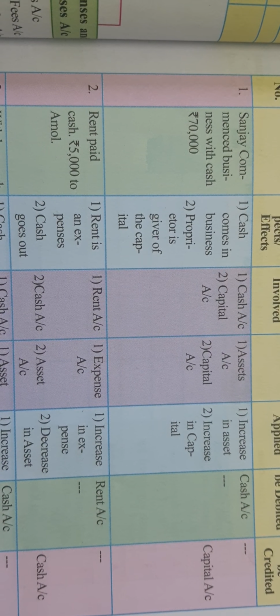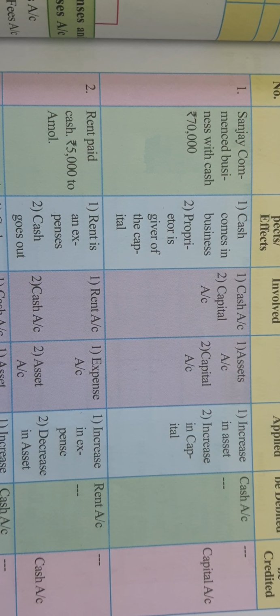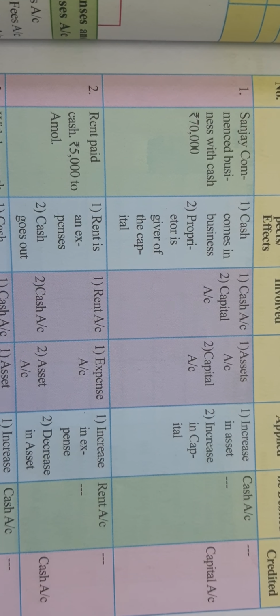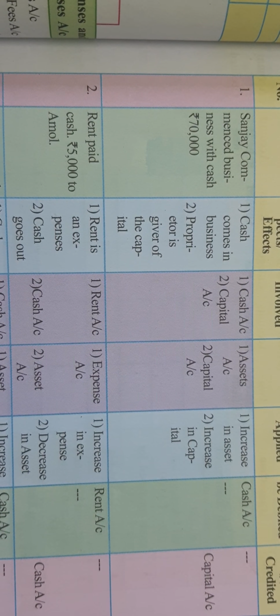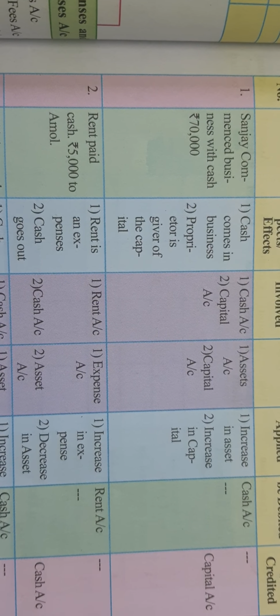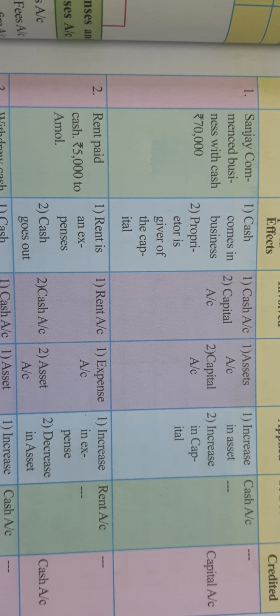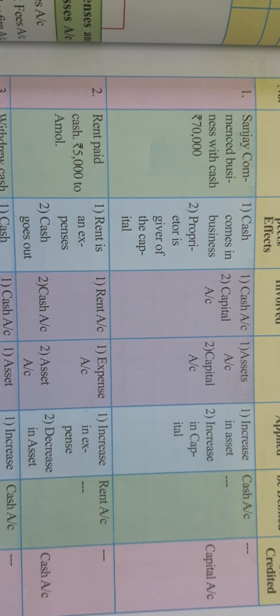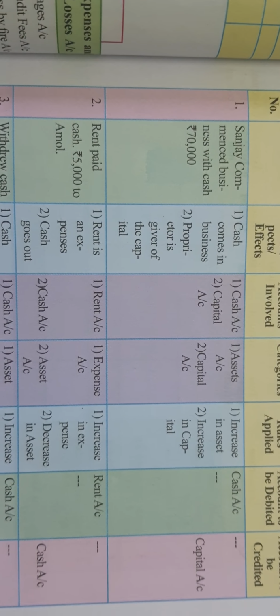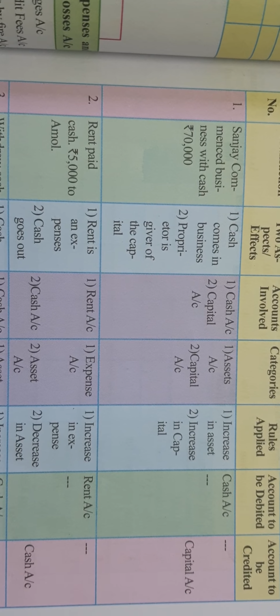Now the nominal account rule says debit all expenses and losses, and here rent is an expense, so debit the rent account. Then the real account rule says debit what comes in, credit what goes out. Now here cash goes out from the business, so we will credit the cash account. So rent account is debited and cash account will be credited.